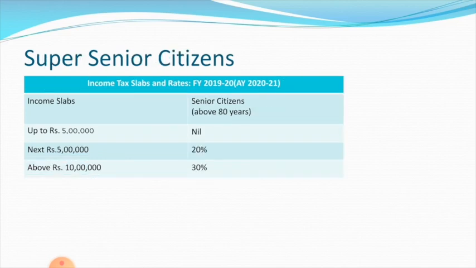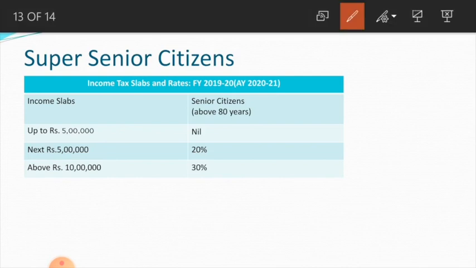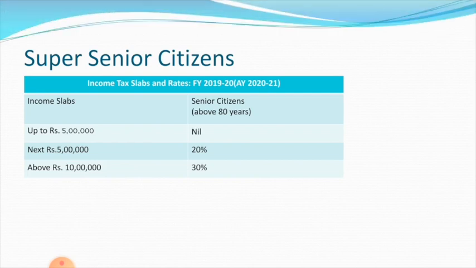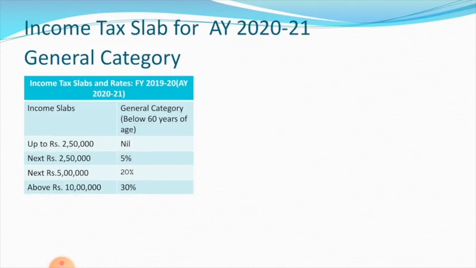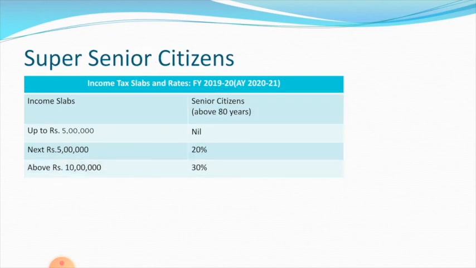In case of super senior citizens, up to 5 lakhs there is no need to pay tax. Next, from 5 lakhs to 10 lakhs, they have to pay 20%, and above 10 lakhs they have to pay 30% of their total income as tax. So, this is about the 3 categories of individuals: general category below 60 years, senior citizens above 60 but below 80 years, and super senior citizens above 80 years.